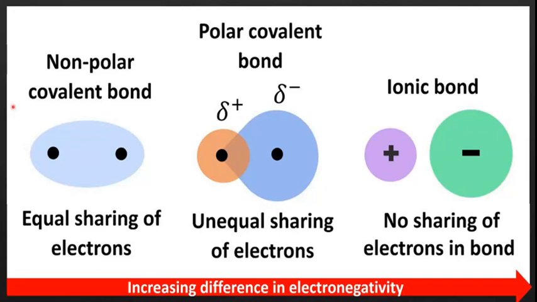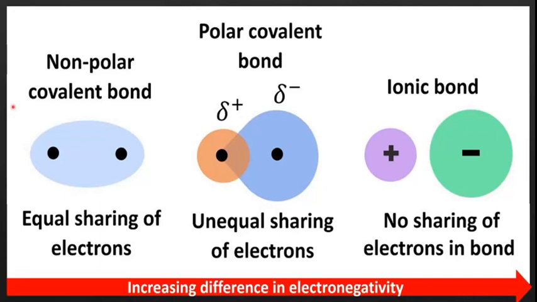Polar and non-polar. Very important is what is meant by polarity and what is meant by non-polarity. Polarity is nothing but the development of a small positive charge and a small negative charge due to the unequal sharing of electrons. There is equal sharing of electrons in the case of a non-polar covalent bond. There is unequal sharing of electrons in the polar bond. Therefore, equal sharing of electrons is non-polar, but unequal sharing of electrons is polar.